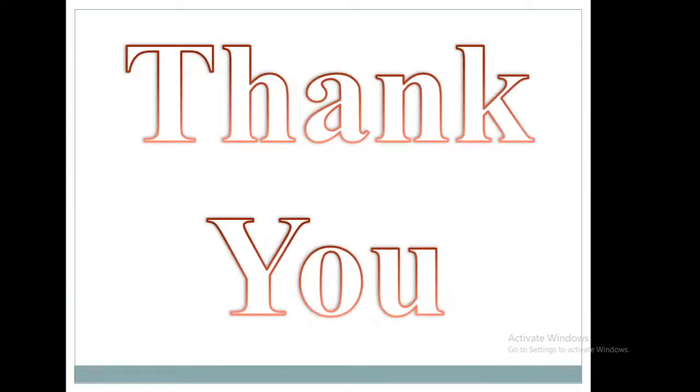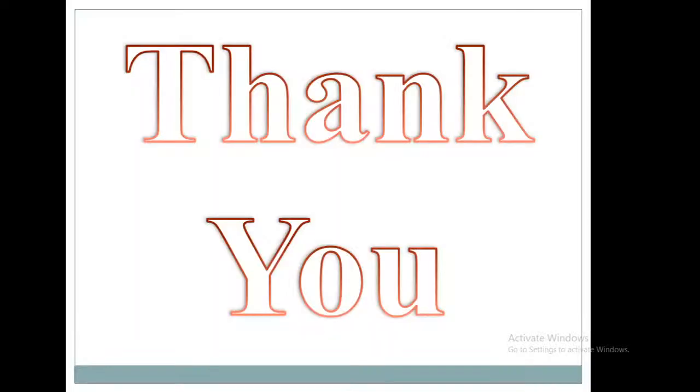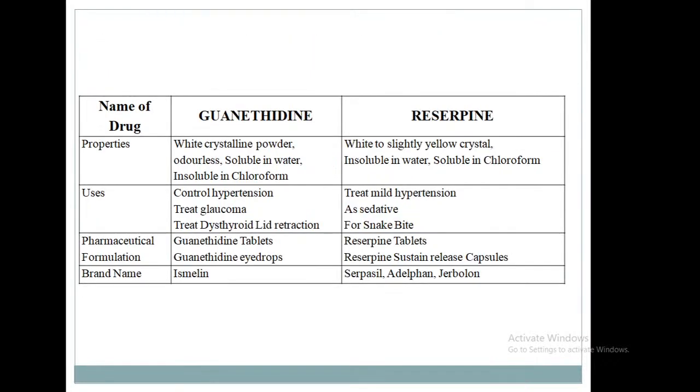Okay. Thank you. So here your chapter on cardiovascular drugs is over. So today we saw the 4 classes under the cardiovascular drugs. First one antiarrhythmic agents, second one antihypertensive drugs, third one vasodilators and last one lipid lowering agents. So in the antiarrhythmic agents they are